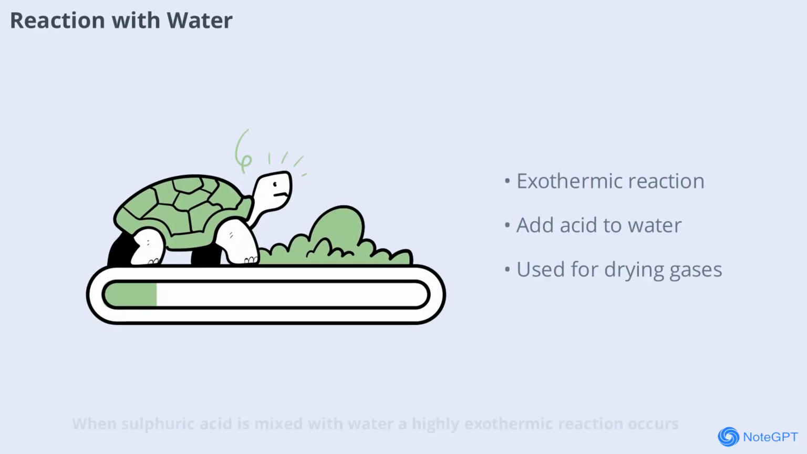When sulfuric acid is mixed with water, a highly exothermic reaction occurs. This means a lot of heat is released, which can cause the mixture to boil and splash. That's why it's always important to add acid to water, not the other way around. This reaction is not just a safety concern, it's also a key reason why sulfuric acid is used in processes that require the removal of water, such as drying gases.